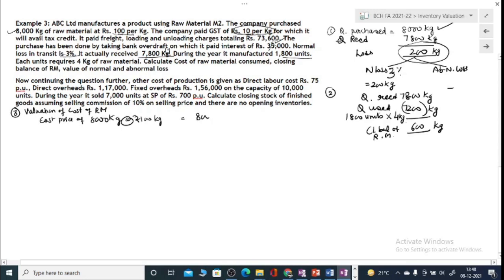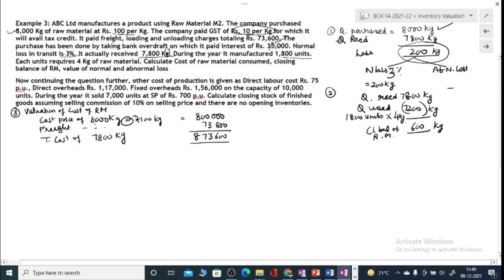So it is 8 lakh. Then you have freight and other charges etc. totaling 73,600. So total cost is 8,73,600. This is total cost of 7,800 kilograms, because normal loss is spread out.